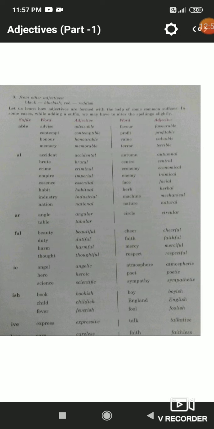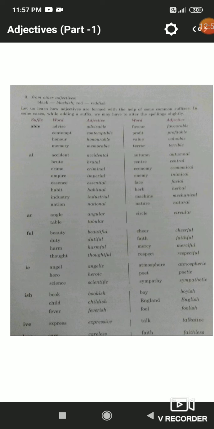So here root words will be either a noun, a verb, or an adjective. Suffixes will be added to an adjective, and that will become another adjective. Here some suffixes are given: able, full, ish, ive. By using these suffixes with root words, we have formed the adjectives.